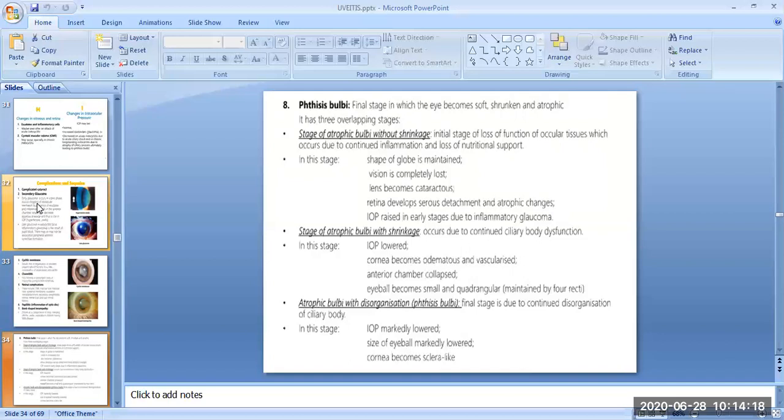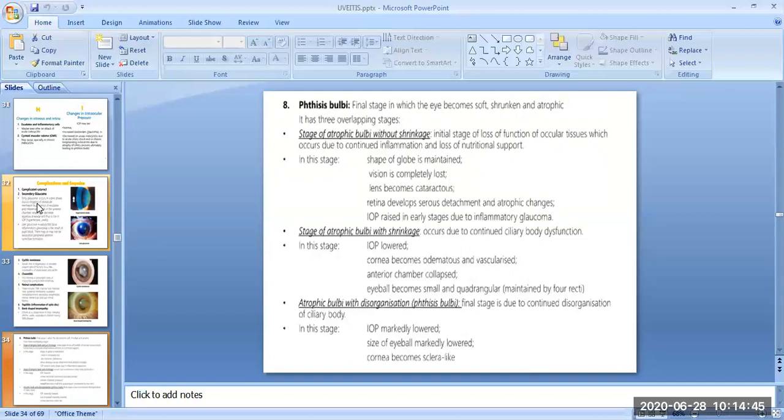Then there is a stage of atrophic bulbi with shrinkage, which occurs due to continued ciliary body dysfunction. In this stage, IOP is lowered, the cornea becomes edematous and vascularized, the anterior chamber is collapsed, and the eyeball becomes small and quadrangular, which is maintained by the four recti.